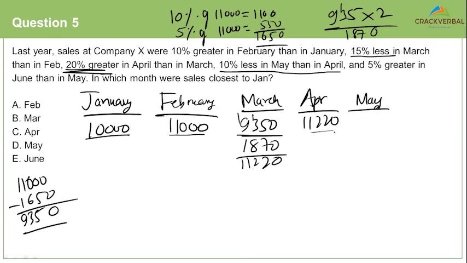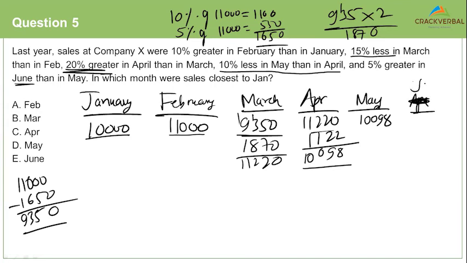What is 10% of this? Very simple. 1, 1, 2, 2. 10 minus 2, 8. 11 minus 2, 9. 0. 10,098. Right? 10,098. What is happening in June? Is it increasing or is it decreasing?